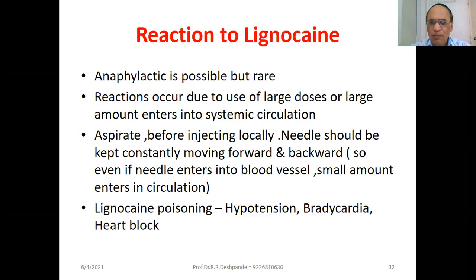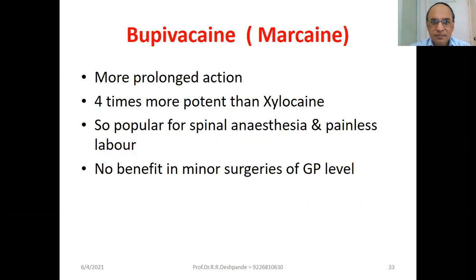Lignocaine poisoning by chance: hypotension, BP will be low; bradycardia, pulse will be less; heart block can occur. Bupivacaine, that is marcaine, has more prolonged action, 4 times more potent than xylocaine. So it is popular for spinal anesthesia and painless labor. It is of benefit in minor surgeries at the GP level, general practitioners level.